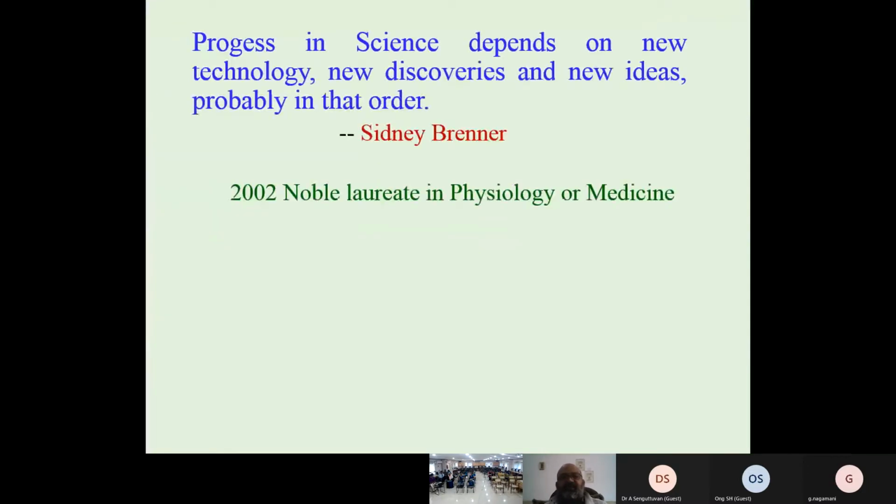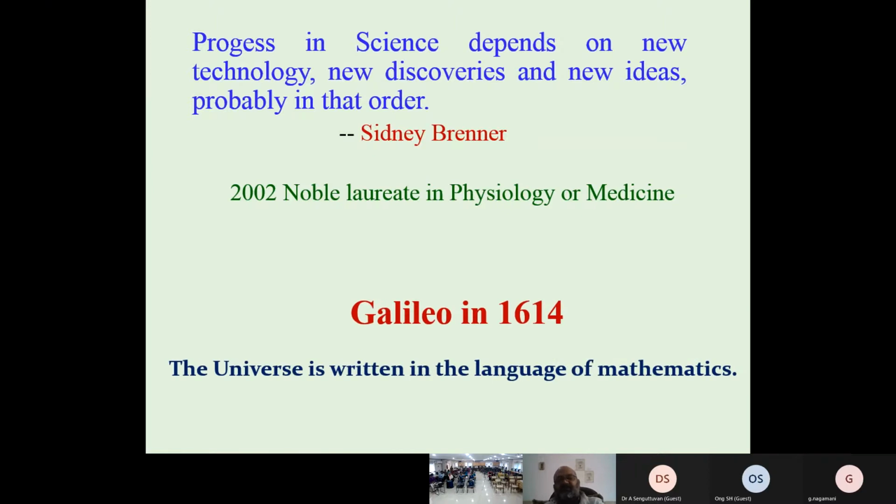So I start with some quotations. Progress in science depends on new technology, new discoveries and new ideas, probably in that order. This was written by Sydney Brenner in 2002. He got a Nobel in physiology and medicine. Due to this reason, every time we try to apply new techniques to discover new things.